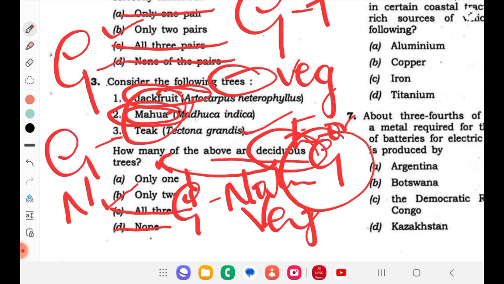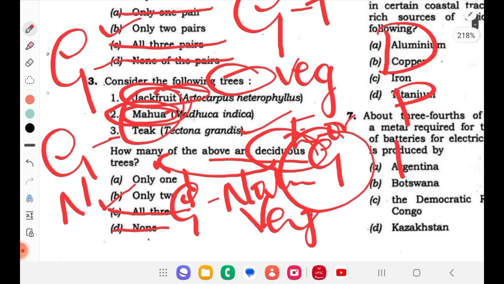So 3 assignments will be given. All 3 are from geography. One is on drainage pattern, another is on ports, and the third one is natural vegetation. That's all for today. Thank you.